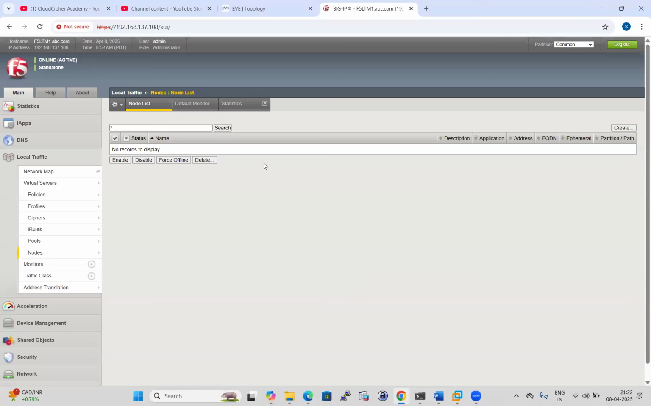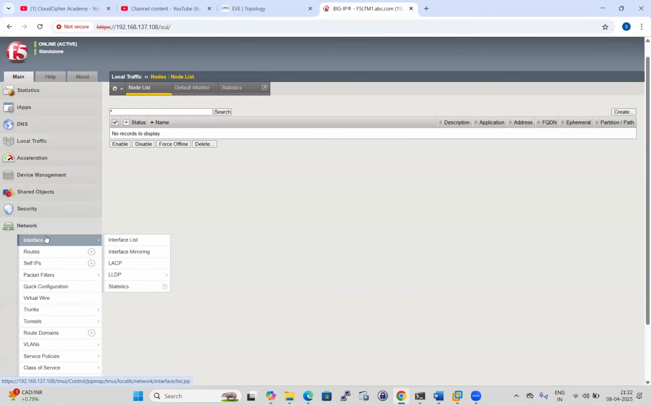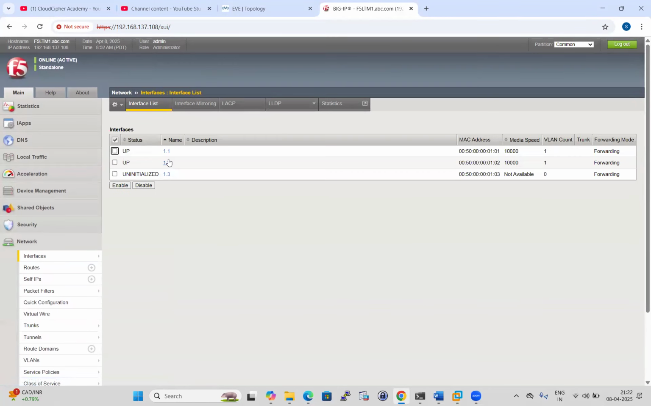If you come to the F5 and go to Network, then Interfaces, ports 1.1 and 1.2 are up at the moment because we have configured them, and the MAC is also being learned, so it is looking good. The MAC is sometimes required when you are doing troubleshooting. So this is about the port.